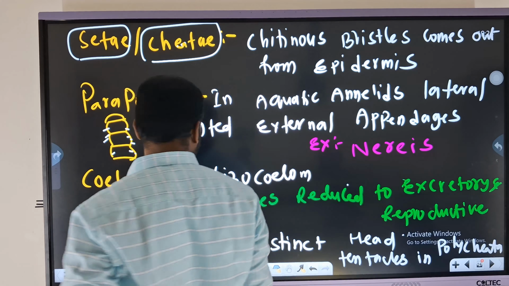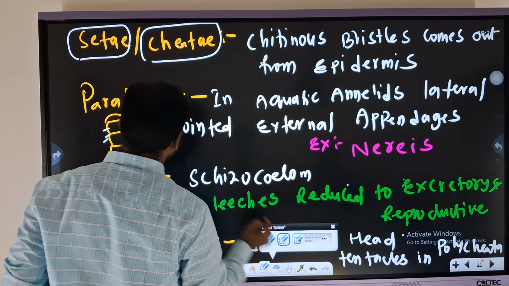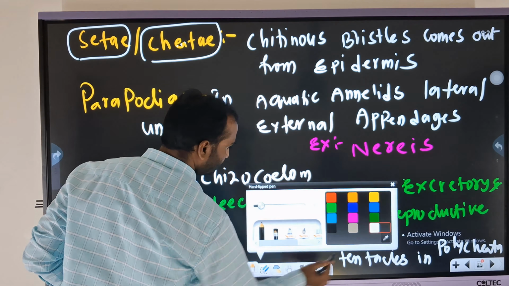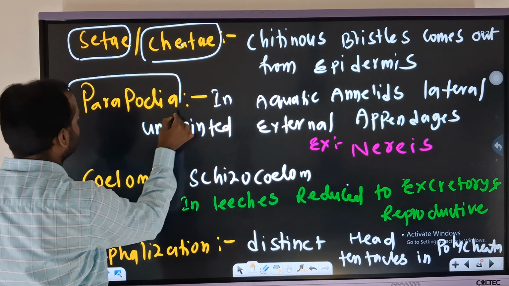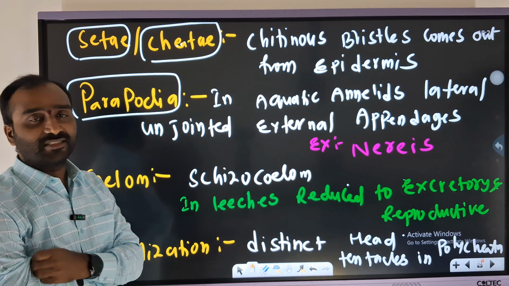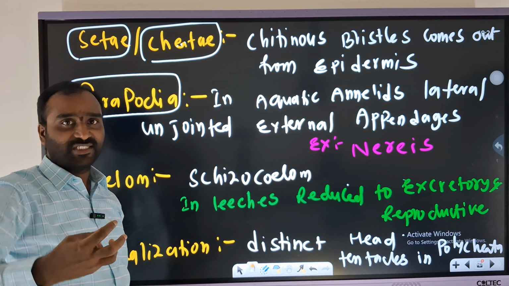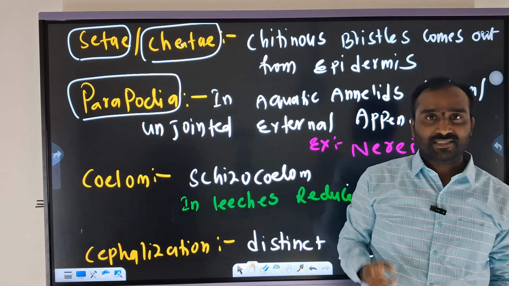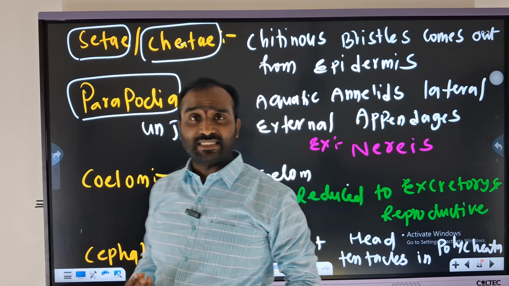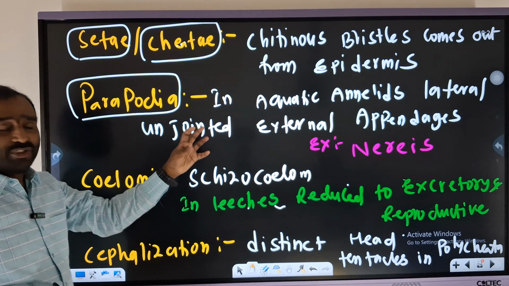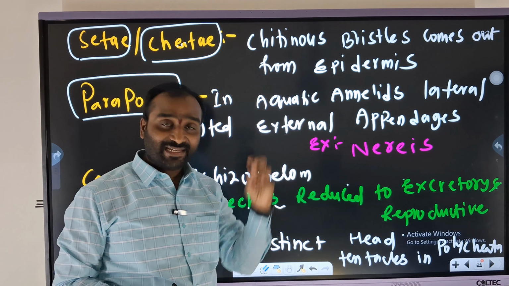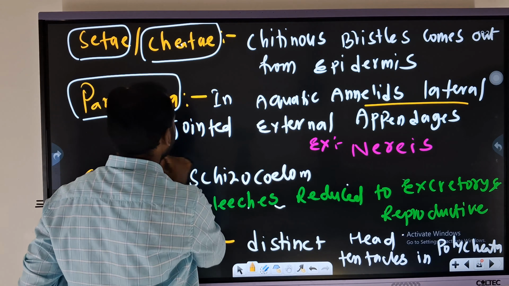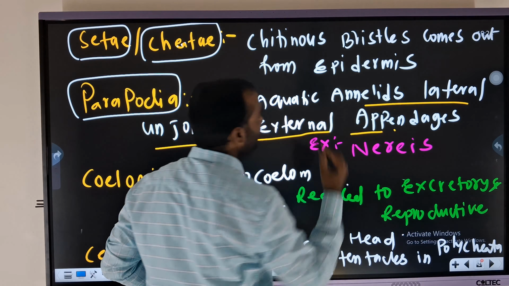And one more important aspect here, that is what? Parapodia. Okay now, what is parapodia? Again, podium generally. Pseudopodia, where do you find? Those are the locomotory organs. Podia, foot or feet we are telling. Okay now. Para, laterally. They will mostly be seen in the aquatic annelids. Aquatic annelids will be finding the lateral unjointed external appendages. Here it is, sir.